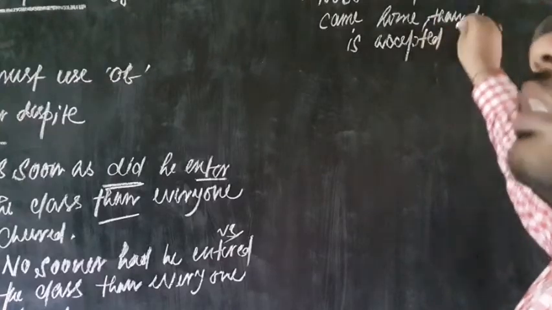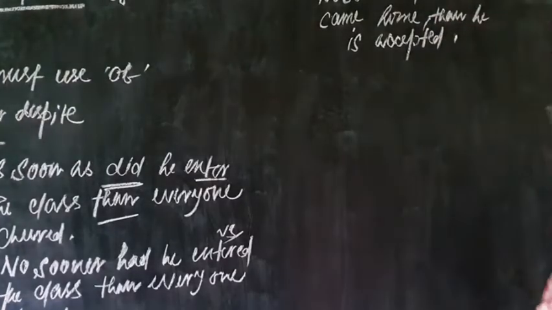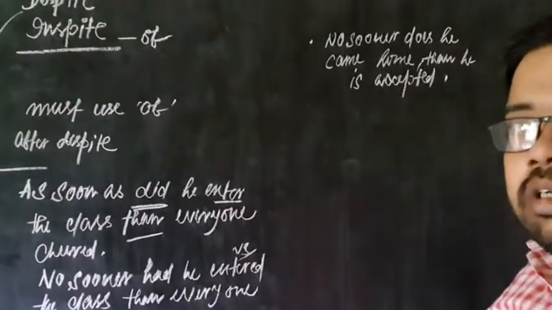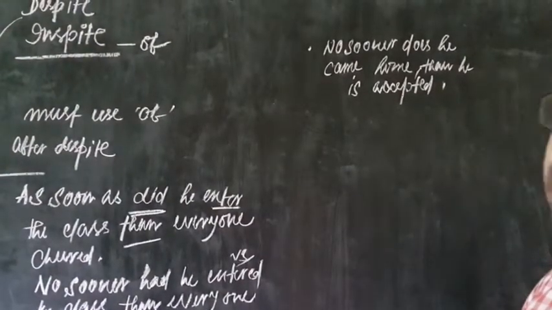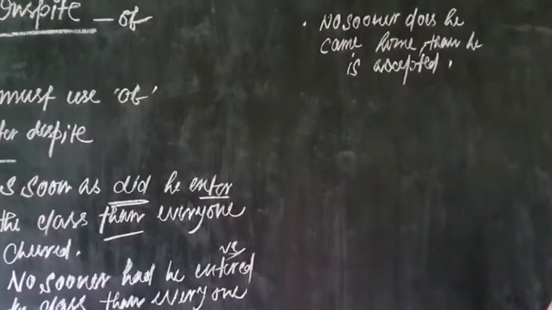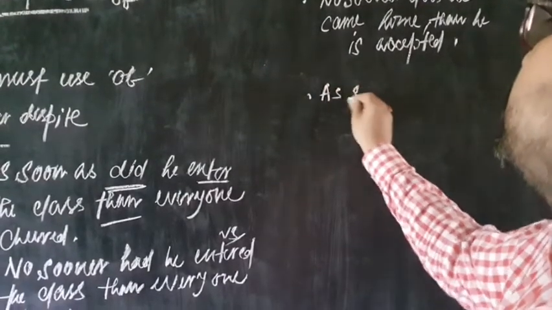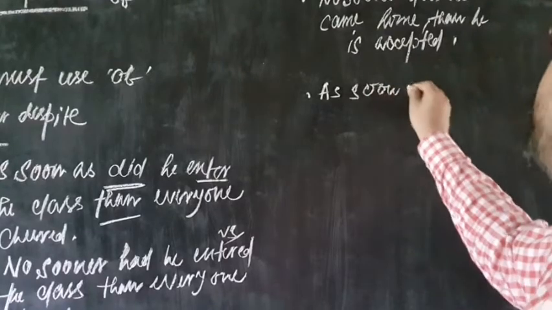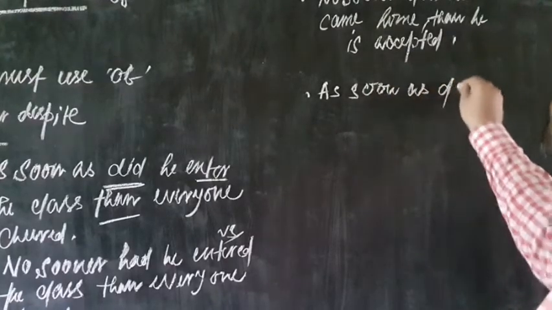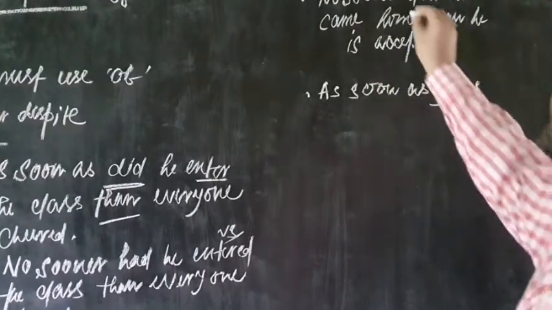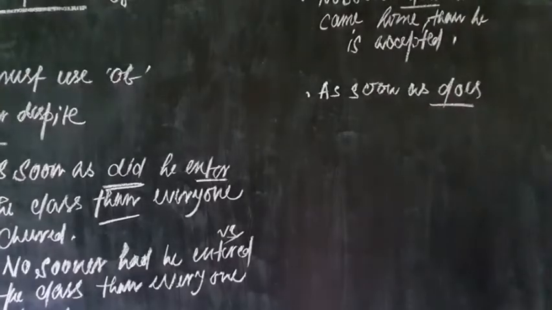Now, if you get this type of question, a little tilting should be needed. Now, kindly look at this one. So, the answer for this one should be like this, as soon as does. So, in present tense it should be as soon as does or no sooner does. In both the cases does. Kindly do not use has.